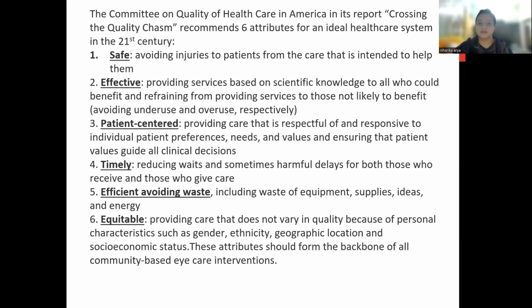So these are important. These are the 6 attributes which the committee recommends, and they should be followed if you are working in community ophthalmology, if you are running your own OPD. So the 6 attributes are: effective, patient-centered, timely (time is very important), efficient, avoiding waste, and equitable. These 6 attributes are important in an ideal healthcare system.